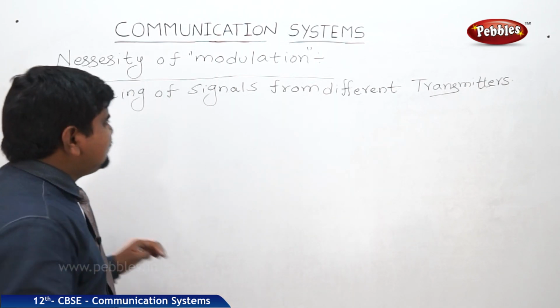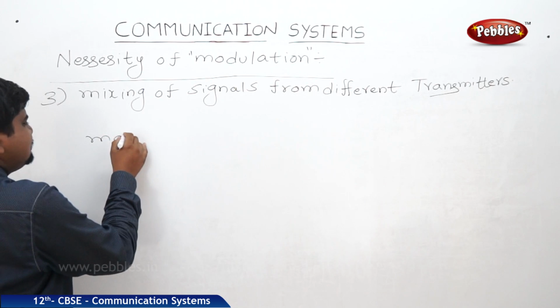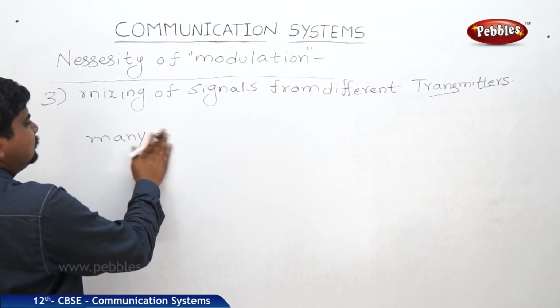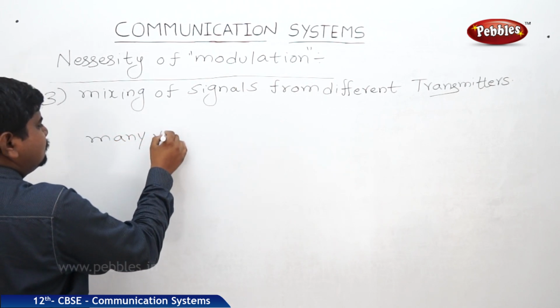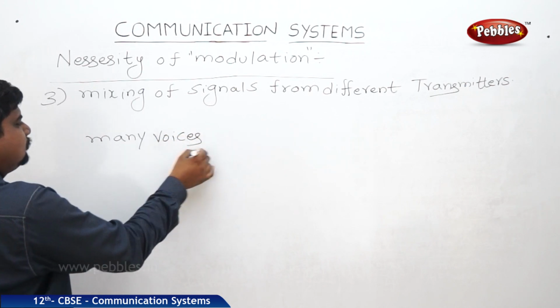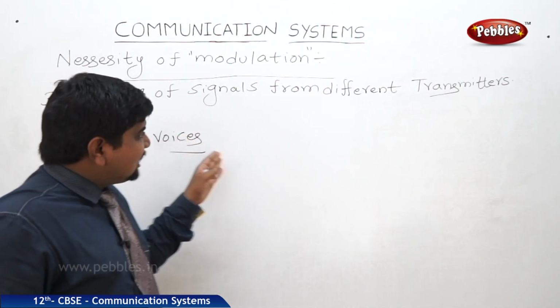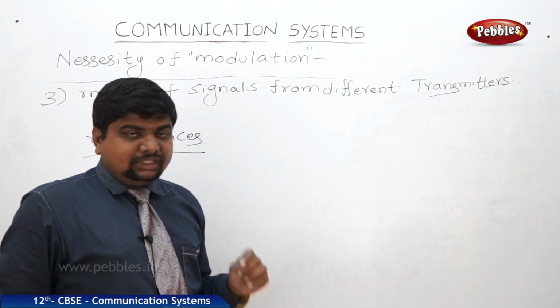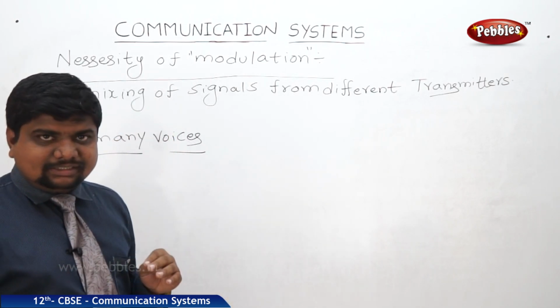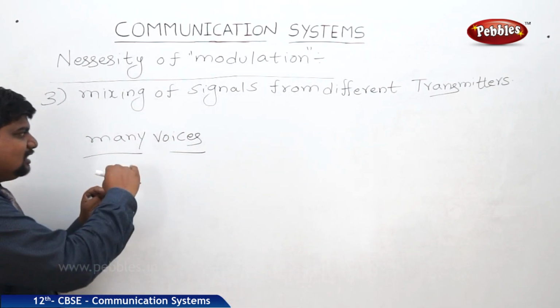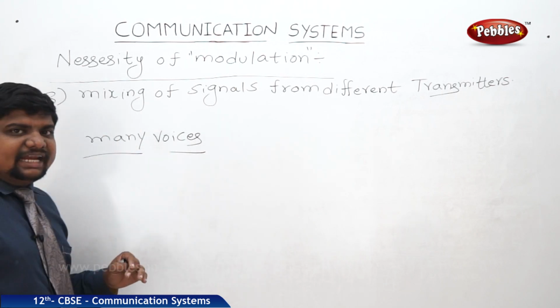So there are many voices, these voices should be transmitted as a single wave, and it can create noise. There is no best technique to separate these voices on their frequency range.